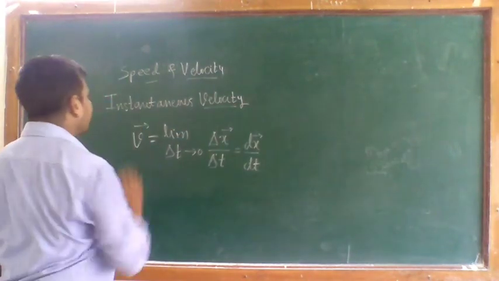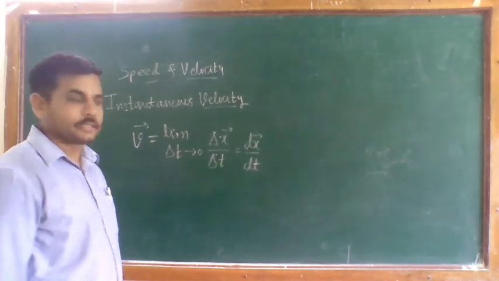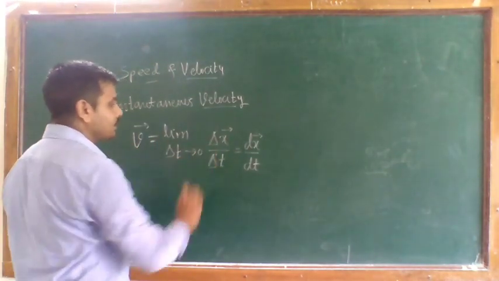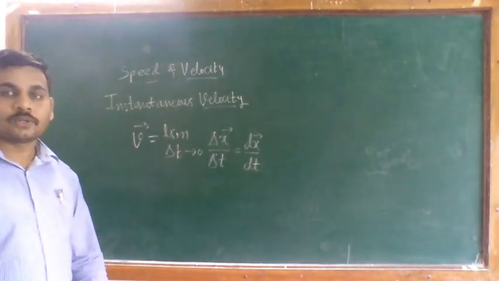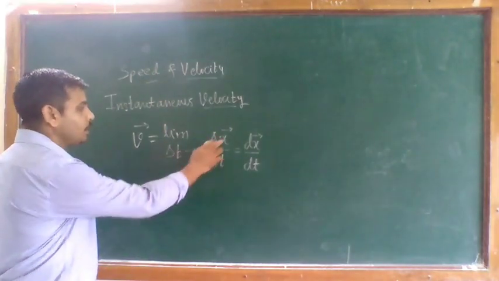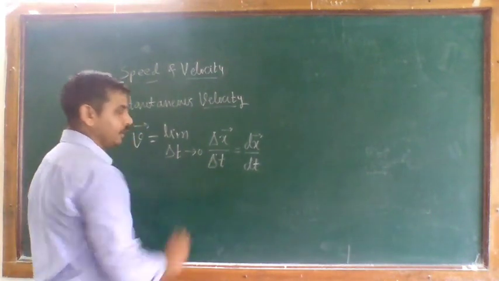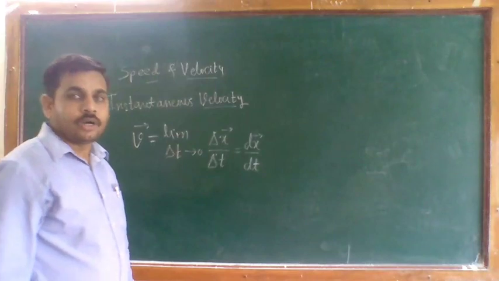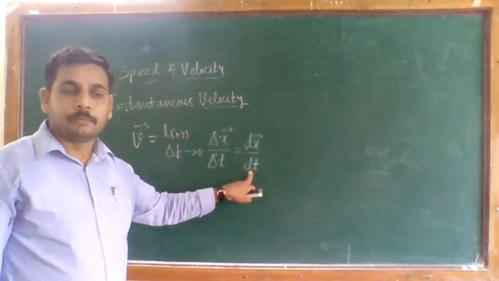So we define the instantaneous velocity as the limit of delta x by delta t as delta t tends to 0, the limit of the average velocity over a time interval, or simply the derivative, the rate of change of displacement over a time period.